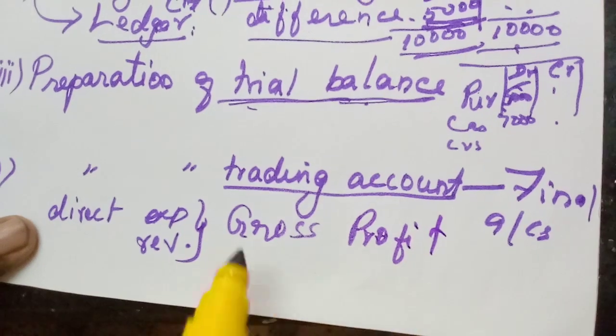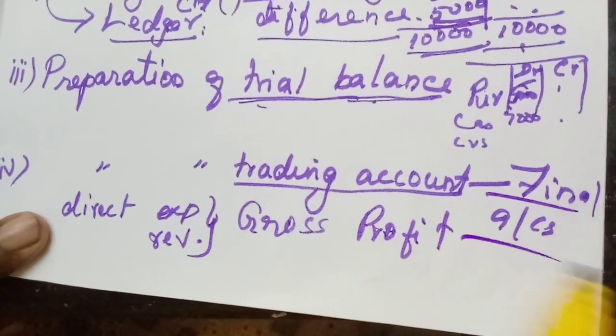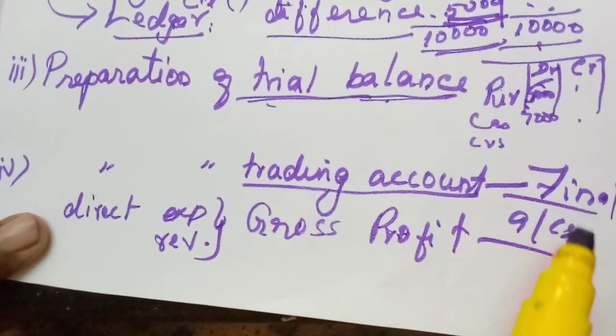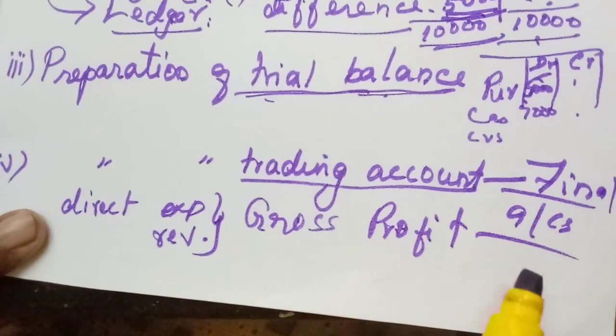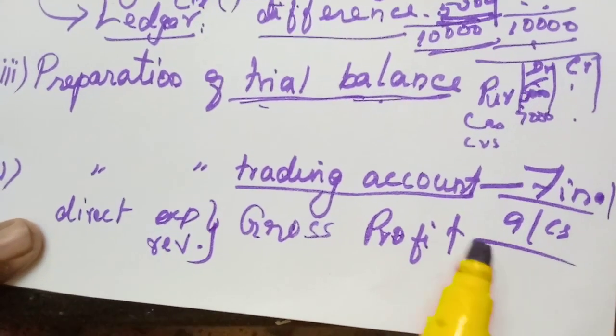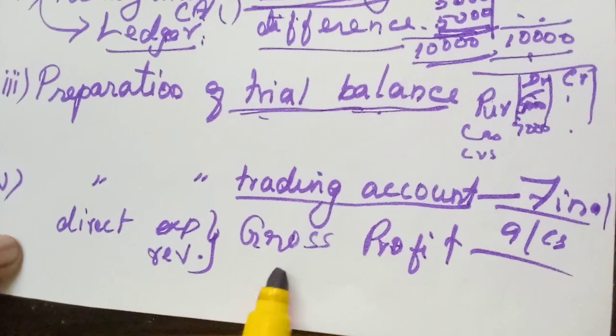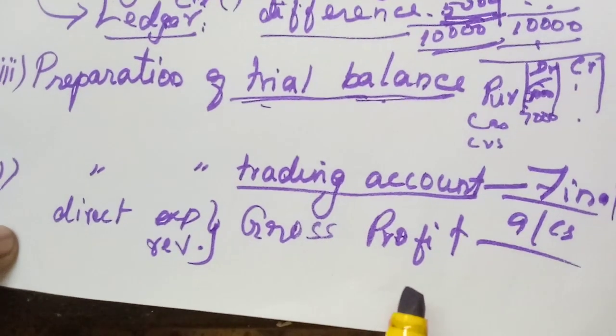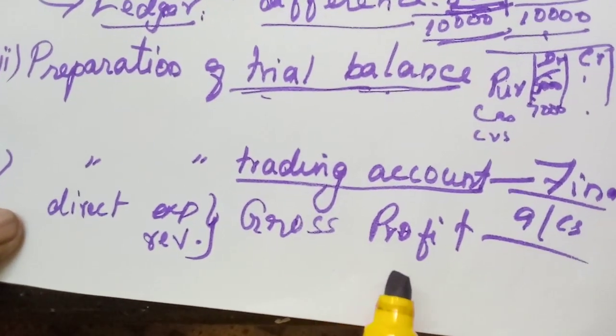Final accounts are also another two chapters. One is final accounts without adjustment, and another, the next chapter, is with adjustments. You will learn this very thoroughly. What are the items entered in the trading account?